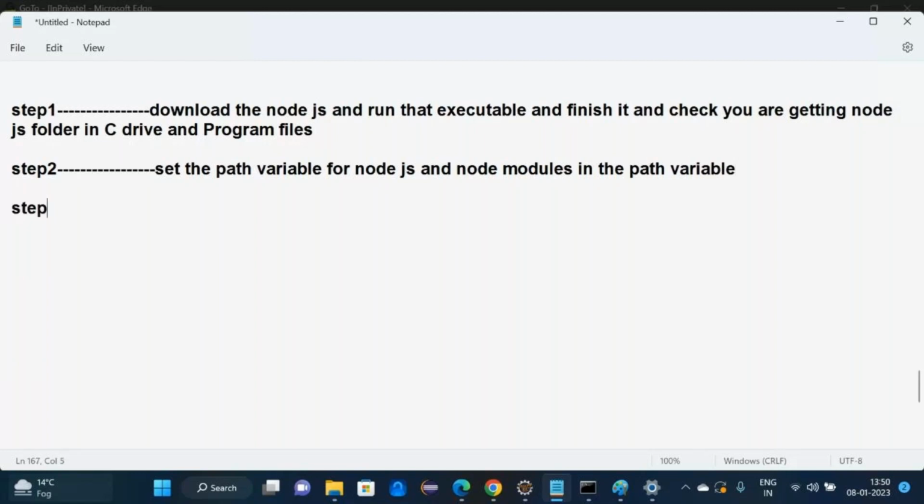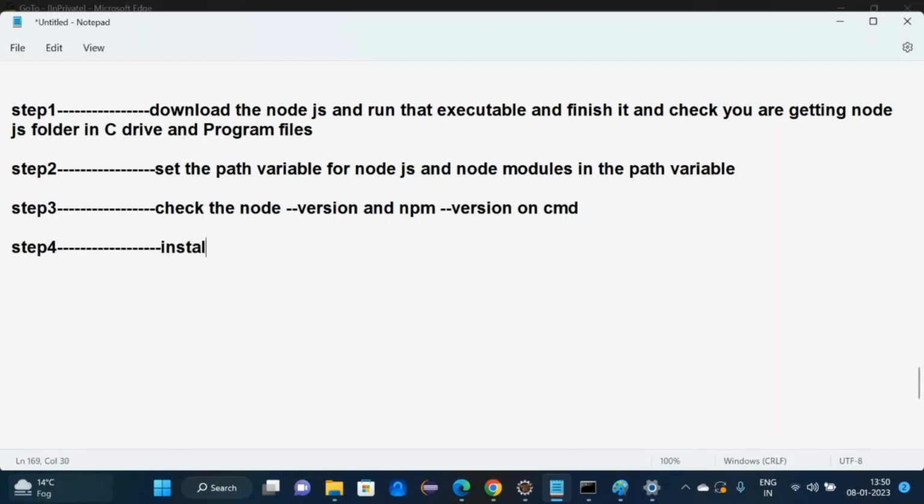Step number 3: check the node version and npm version on CMD. Step number 4: install the JSON server package using npm on CMD with the below command.